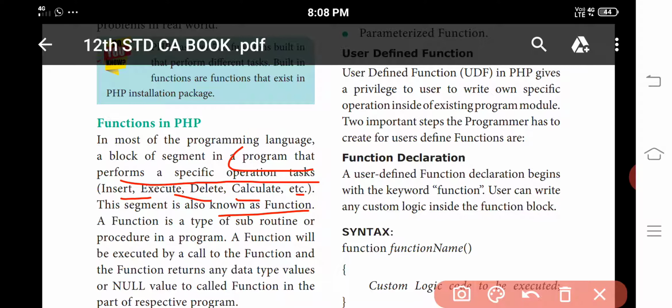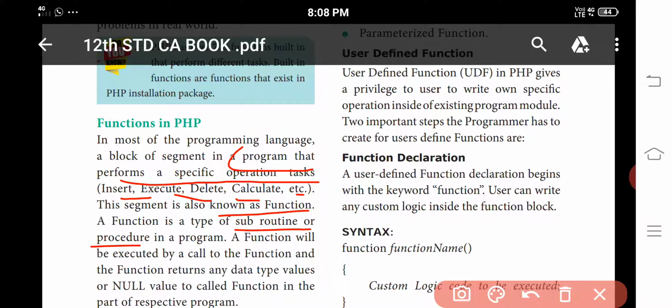So a function is a segment in a program that performs specific operations like insert, execute, delete, calculate, etc. A function may be a subroutine or a procedure in a program. For writing a program, a function is compulsory.